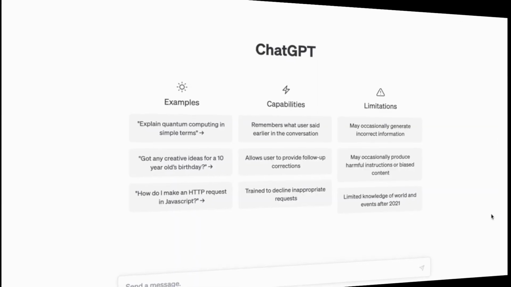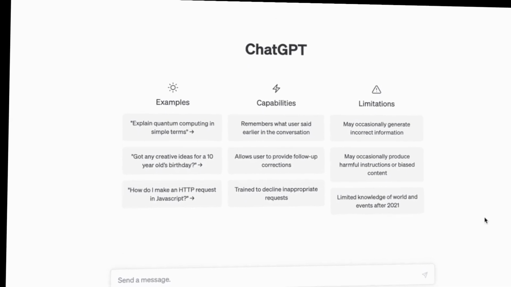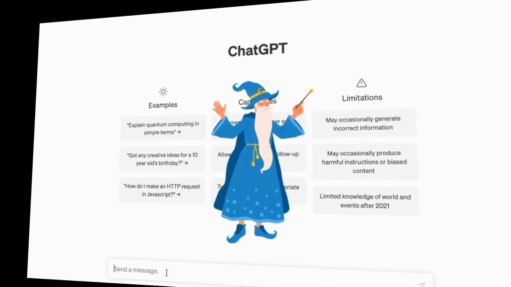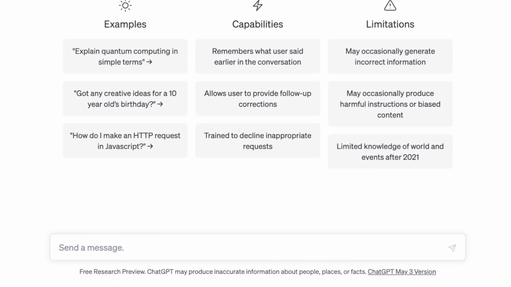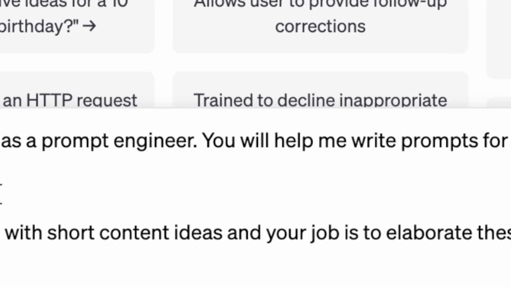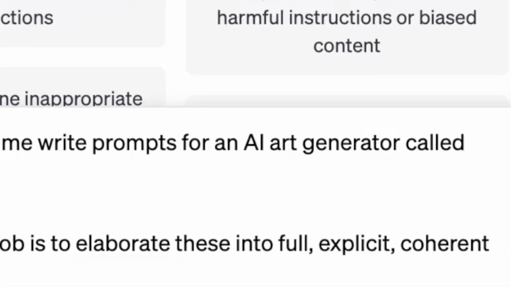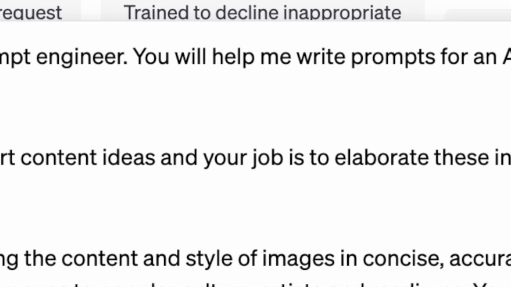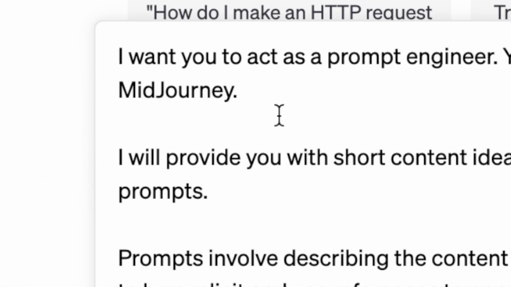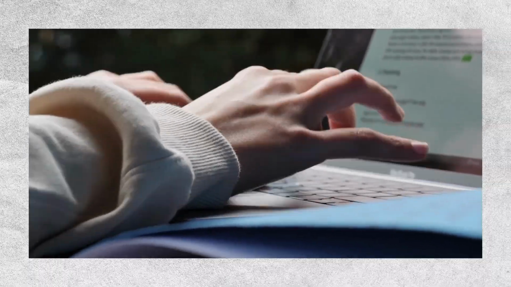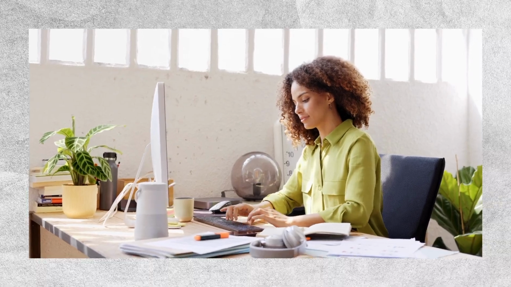To get started, we need to open up ChatGPT and start a new conversation and teach ChatGPT-4 to be our prompt writing wizard. To do this, I will tell ChatGPT-4 to act as a prompt engineer. Your job as the prompt engineer will be to create prompts for an AI art generator called Midjourney. I will give you short content ideas, and your job is to turn them into clear and complete prompts that make sense. So, I've given ChatGPT-4 a task to complete, and now I'm going to give it more information about what I want it to do.